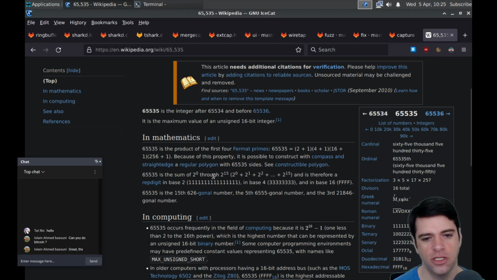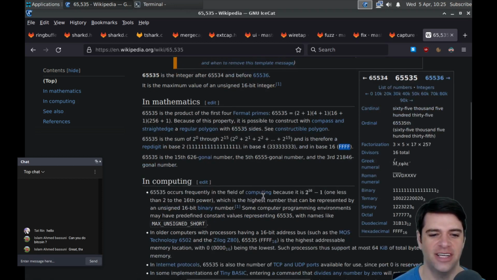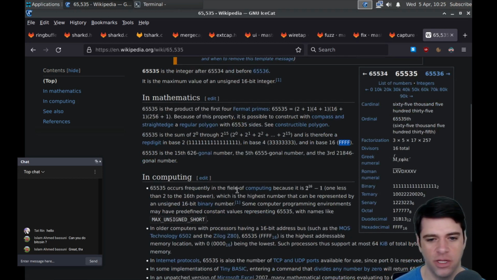It's the sum of 2 to the 0 through 2 to the 15. Cool. It is therefore a repdigit in base 2, all 1s, in base 4, all 3s, and in base 16, FFFF. And it's the 15th 626-gonal number. Okay, some stuff. It occurs frequently in the field of computing because it's 2 to the 16 minus 1. Yeah, one less than 2 to the 16.